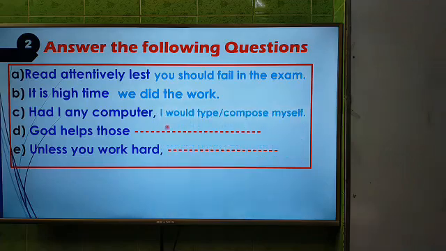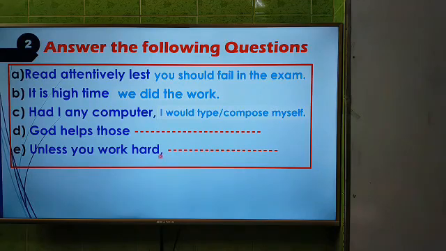So the answer will be like this: I would type myself, or I would compose myself. That means if I had any computer, or had I any computer, I would type myself or I would compose myself.